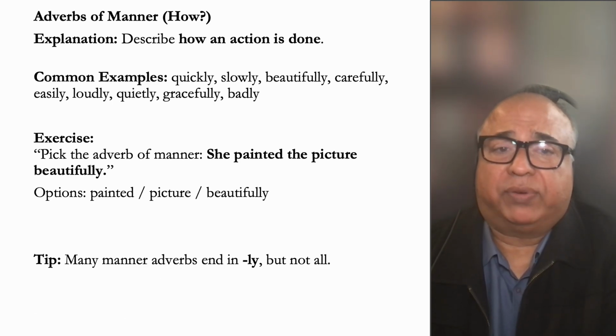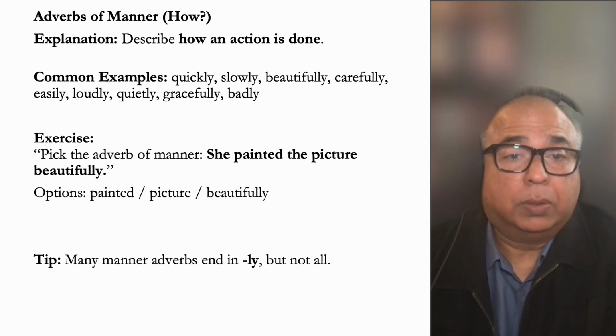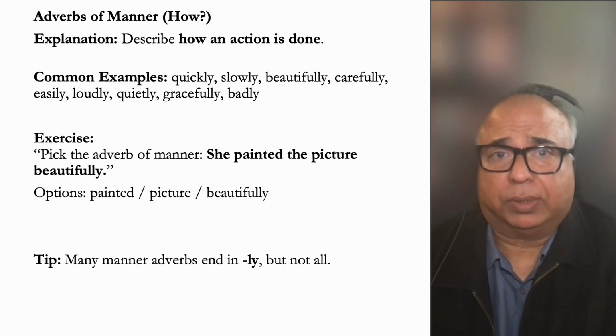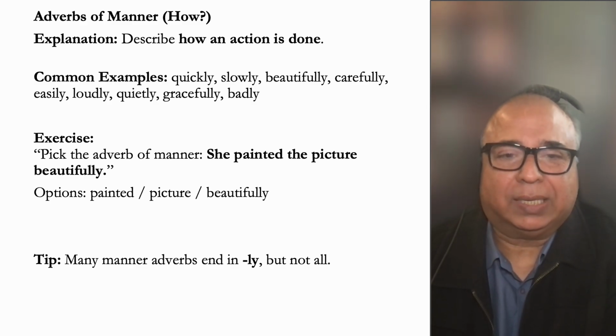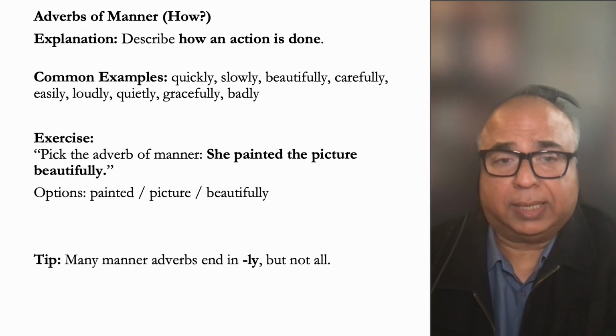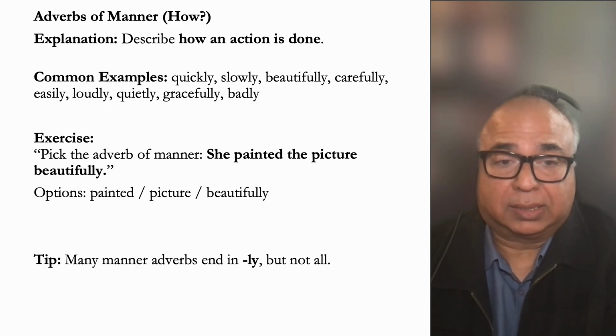So there are adverbs of manner in English that answer the question how. They describe how an action is done. For example, quickly, slowly, beautifully, carefully, easily, quietly, badly, gracefully. Now notice something interesting. All of these words have an ly ending, ly, in a way that is. So slowly means in a way that is slow.